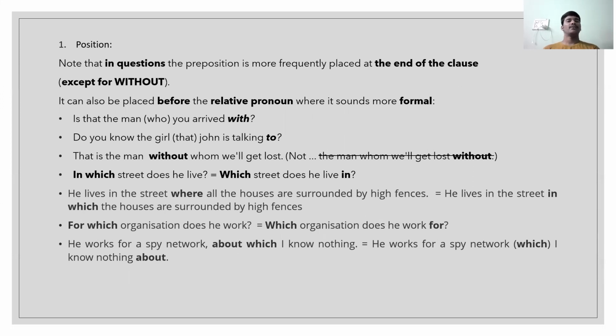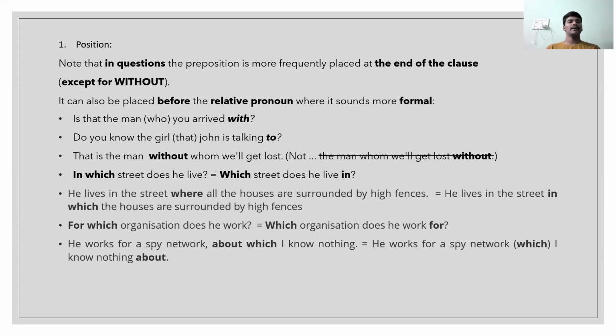Yeah, see here. First, where to place. Position is the main part. If we change the position, then the complete meaning of the sentence will change. So position is very important. Now, in questions, the preposition is more frequently placed at the end of the clause. Means if we are placing a preposition in a question, then it is always preferred to place it at the end of the clause.